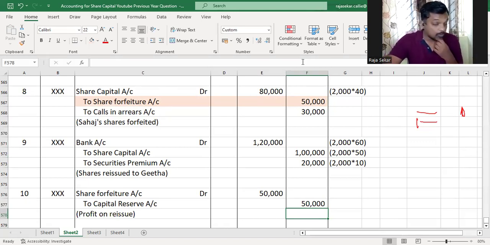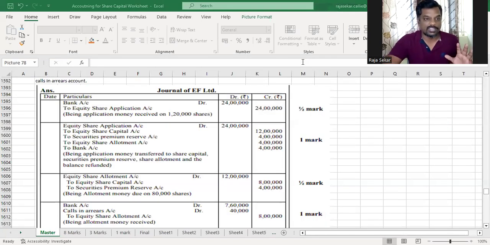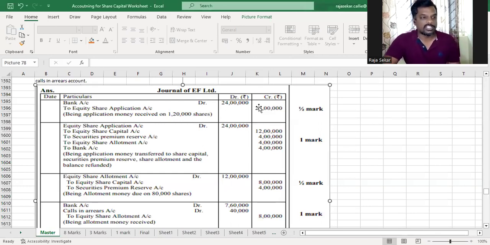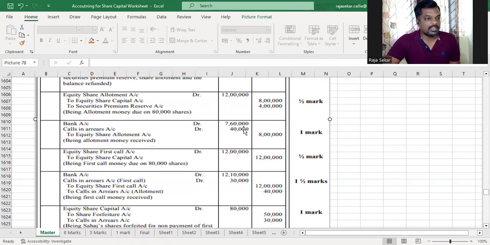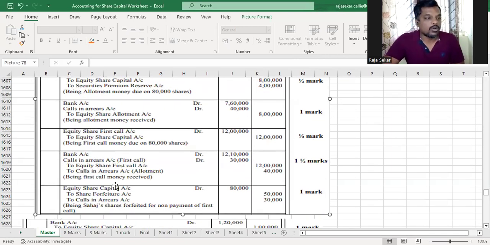Before you go, just one more thing. I'll show you the solution given by the CBSE also. All right, my dear children. So this is the solution given by the CBSE. Bank to Equity Share Application 24 lakhs. All of this we did correctly. And when you come here for the calls and arrears part, they debited and credited calls and arrears. The first calls in arrears is for Sahaj, which is 30,000, and the second calls in arrears, which is credited, is for Seema for 40,000.